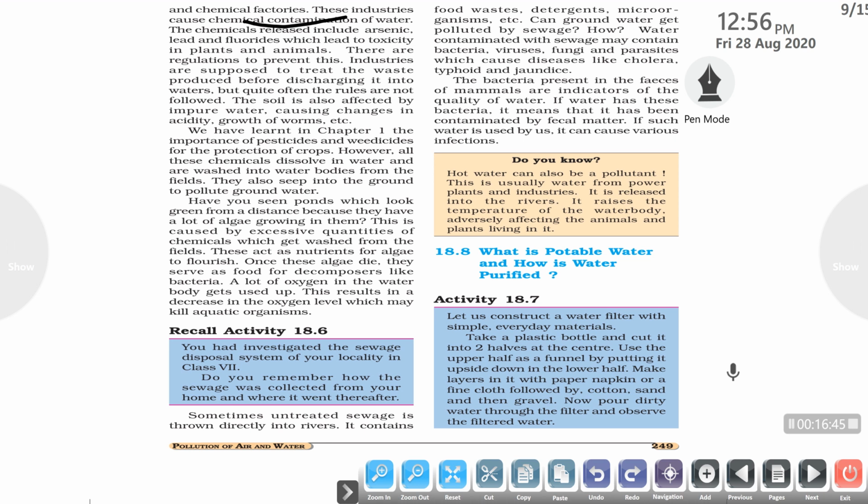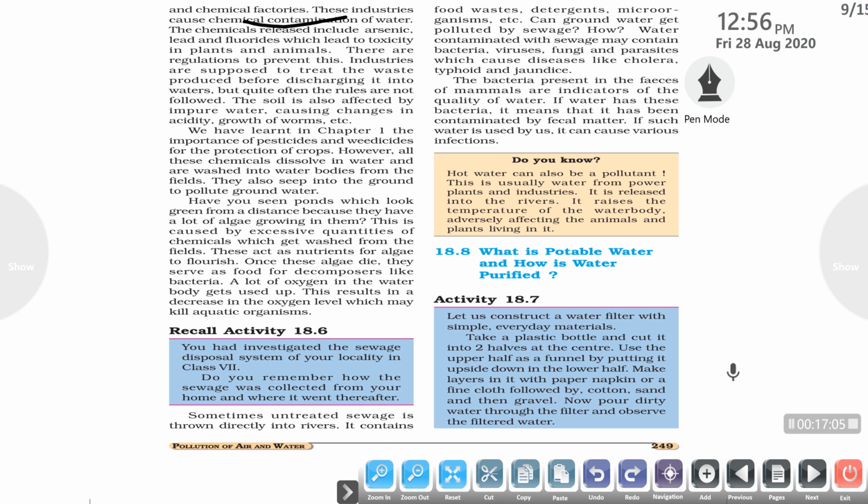The bacteria present in the feces of mammals are indicators of the quality of water. If the water has these bacteria, it means that it is contaminated by fecal matter. So we can test the pollution level of the water bodies by testing for these bacteria. If such water is used by us, it can cause various infections and diseases in the human body.